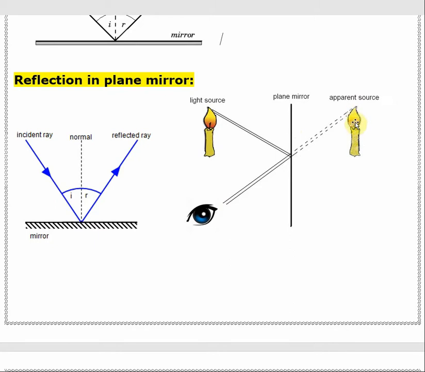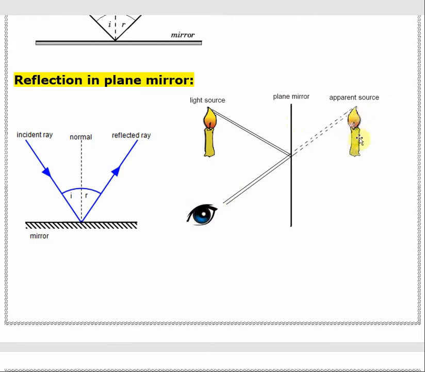Here the image also shows the flame upward, and there is no actual light falling here, because the mirror is an opaque object and the light cannot penetrate through the mirror to go here. So it's a completely virtual image, because behind the mirror there is no candle light going, because the plane mirror is a totally opaque object. Hence we can understand that this image seen by our eyes is a virtual image.